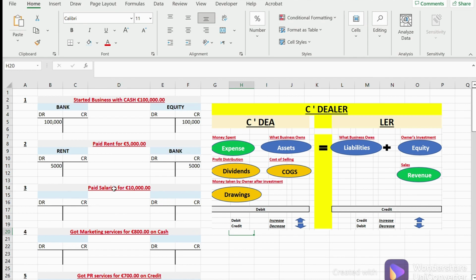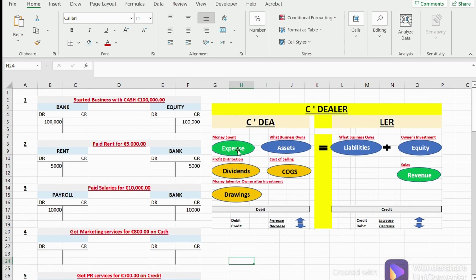Okay, next one is paid salaries for 10,000. Salaries, again, an expense. What happens when they get increased? They get debit. Okay, so salary expense, or payroll, whatever you want to call it, payroll gets debited just because it got increased by 10,000, and it was paid out of assets, out of bank. So bank got reduced, right? Bank got decreased. When the bank would get decreased, it would be a credit, okay, by 10,000.